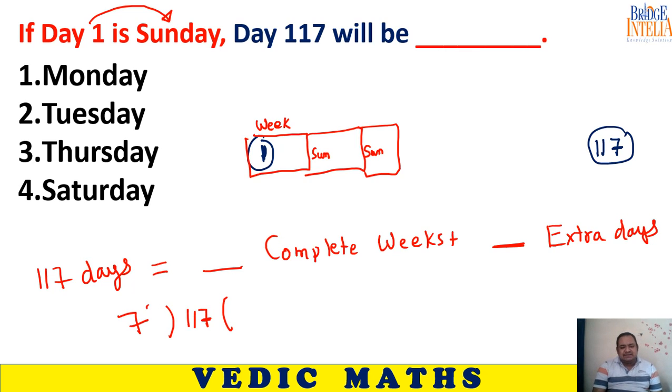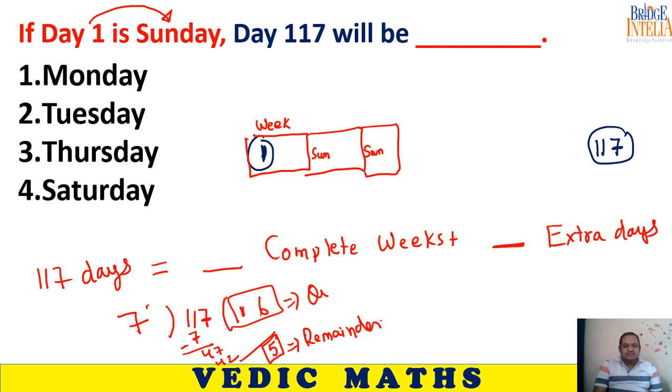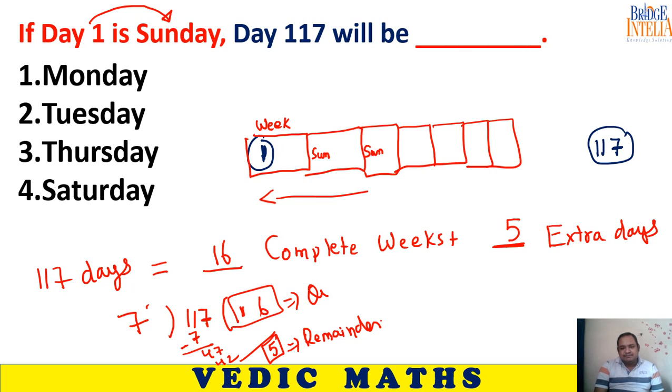If you divide 117 by 7, what do you get? 7 into 11, one time. 4 7s are 28, 7 6s are 42. So 5 is the remainder, and 16 is the quotient. So this means 16 complete weeks and 5 extra days. If you draw the diagram, you will observe that 16 complete weeks have gone by, and then you will have 5 extra days.